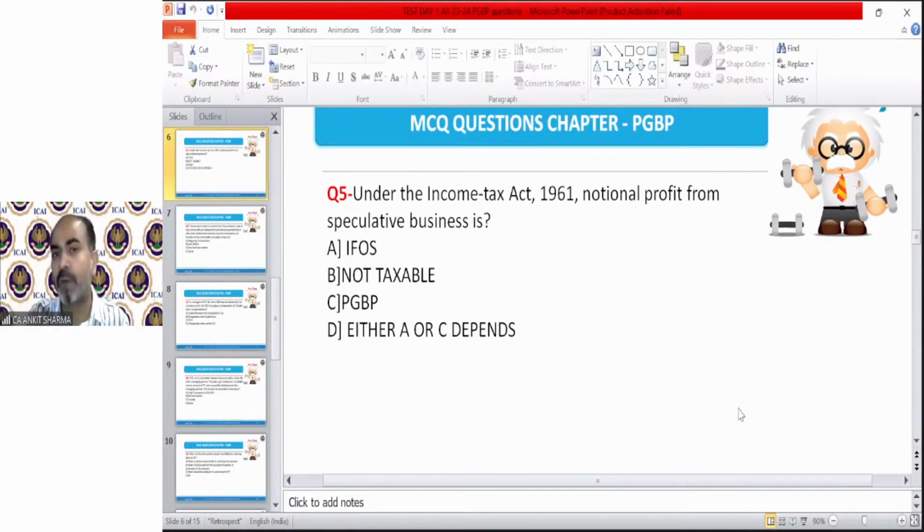So notional profit means assumed, deemed, which has not arisen, not accrued, not been earned, not been received. That cannot be treated as your income. The concept of notional rent applies to income from house property, but not in PGBP. I hope it's clear. It's a very good question. Next.